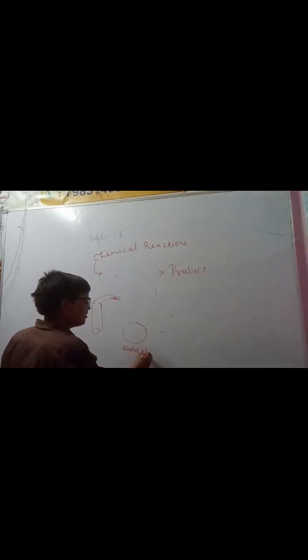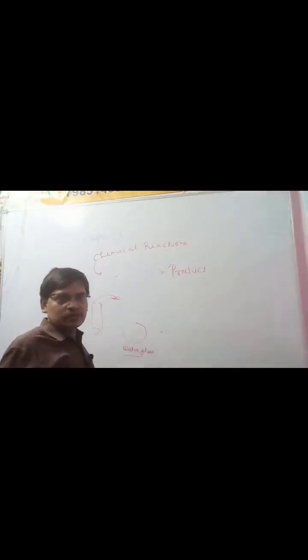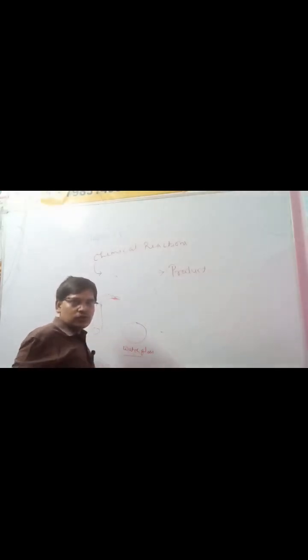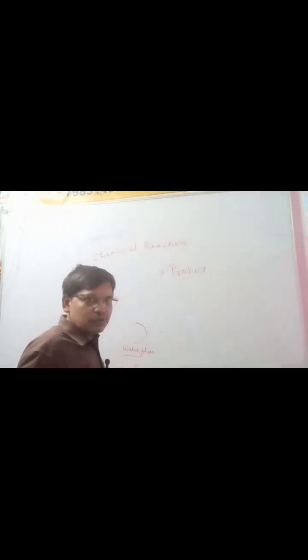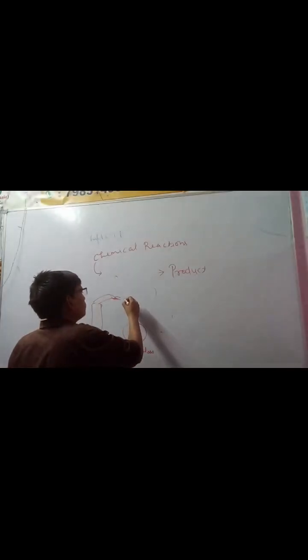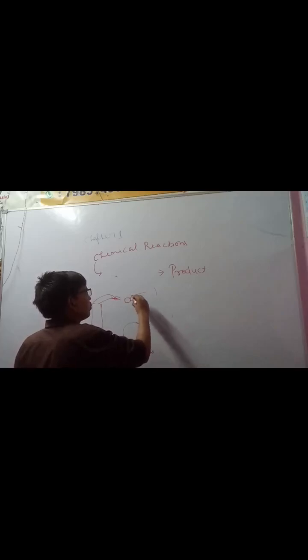What is a watch glass? It is a piece of glass, circle shaped. It is used in the laboratory. If you are doing experiments in your lab, then you can see that there is a watch glass also. They have taken a piece of magnesium with the help of tongs.